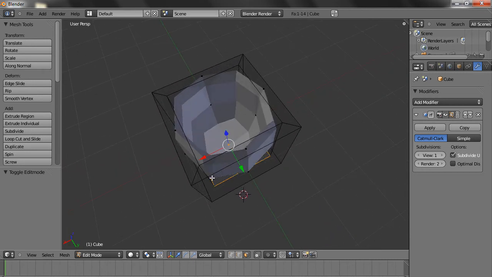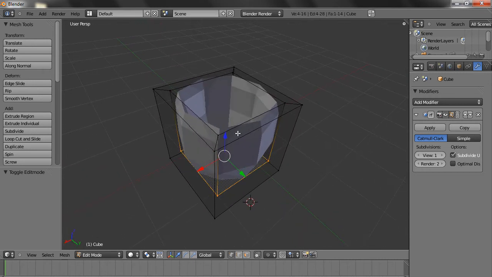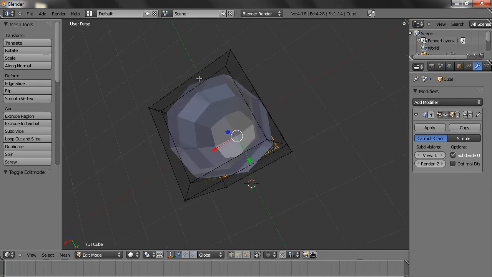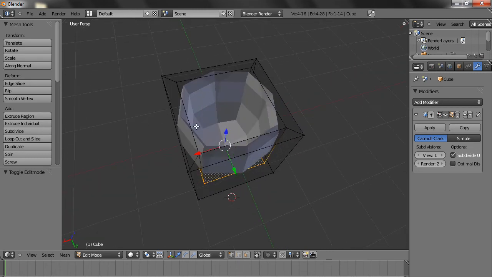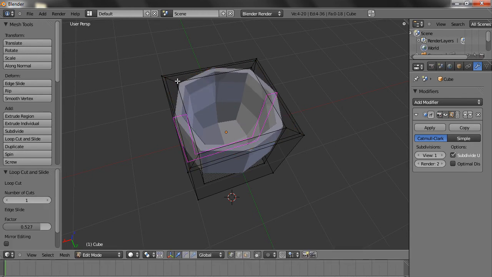So what we do is we create loops. Also, right now the edge of the cup is very sharp. So how do we make it smooth? We create loops like this, okay, and then like this.